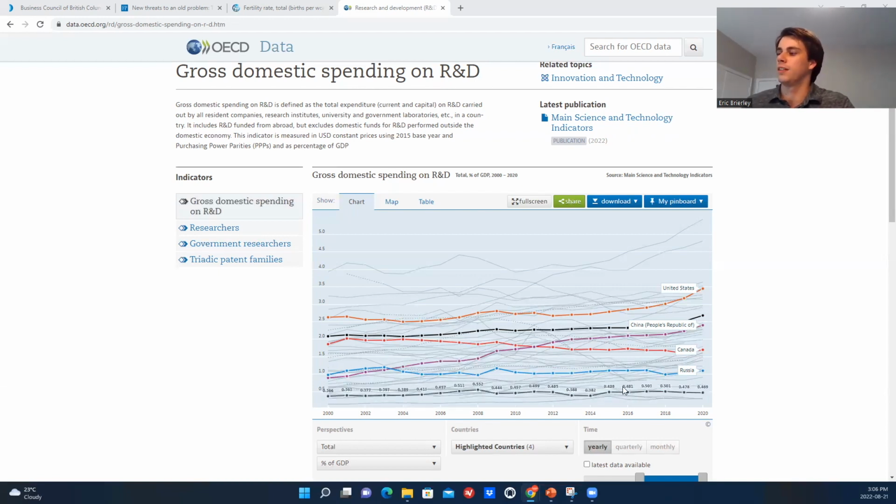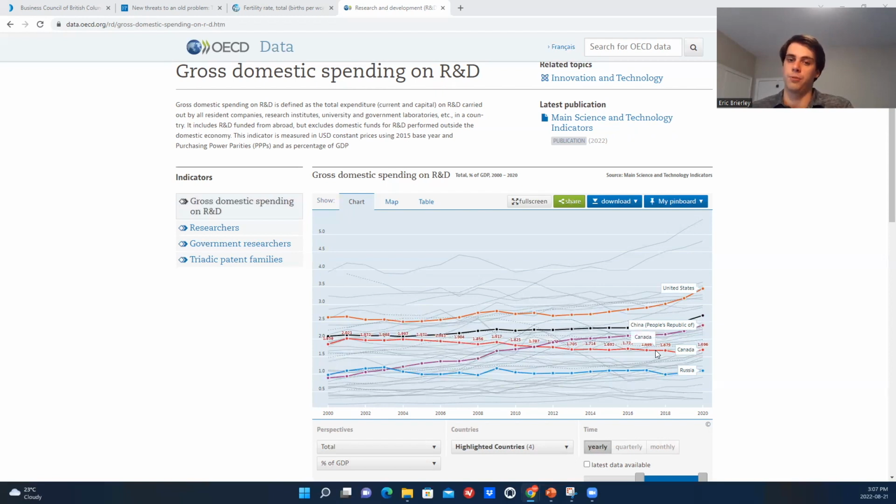So we got a ton of countries here, and I've highlighted a few of them in this graph here. This is also data from the OECD. And we can see here's Canada, in the lower slash middle portion of this. We could see they're down here. And their spending has actually been decreasing, as we can see here. Not a sharp decrease, but a gradual decrease going back to 2000, which is not really what you want to see.